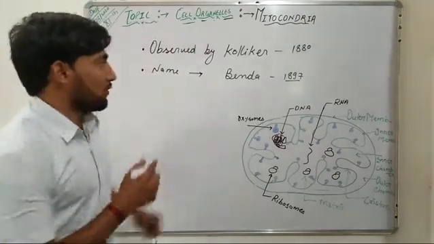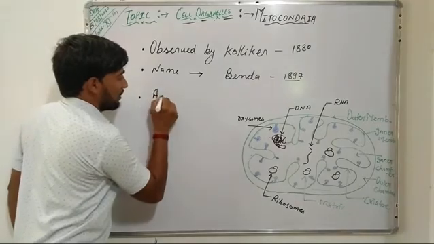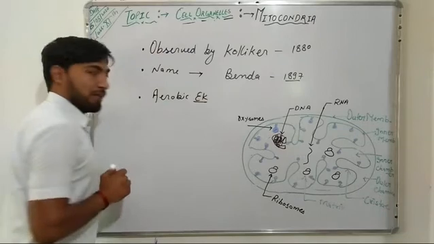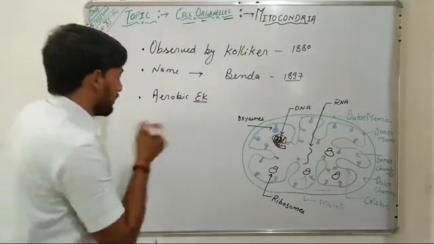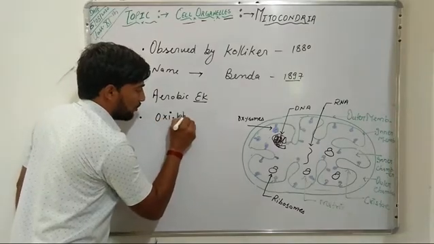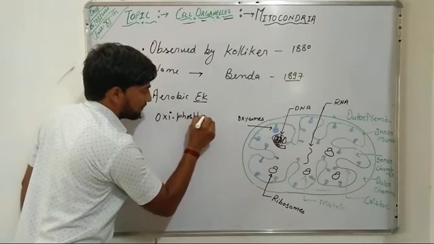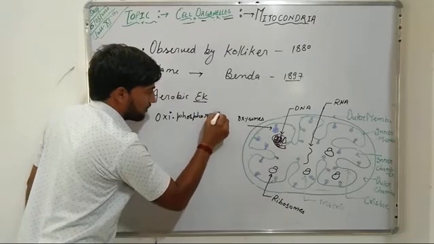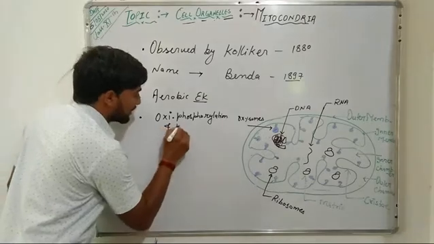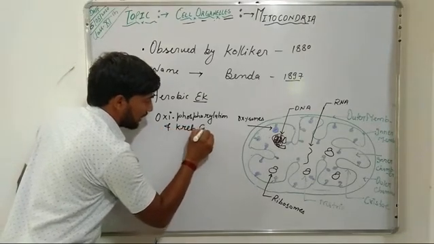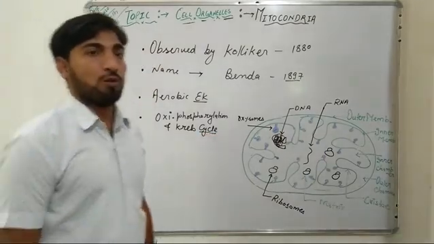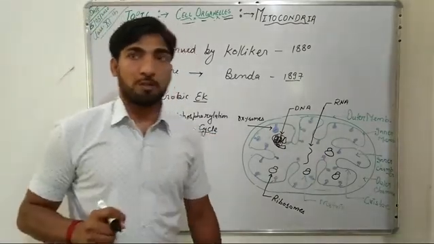These mitochondria are the cell organelles which are found in aerobic eukaryotes, and they participate in oxidative phosphorylation and in the Krebs cycle during oxidative breakdown of food, or during aerobic respiration.